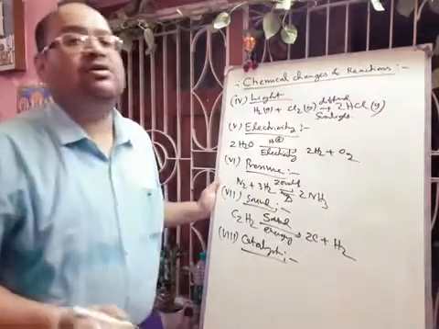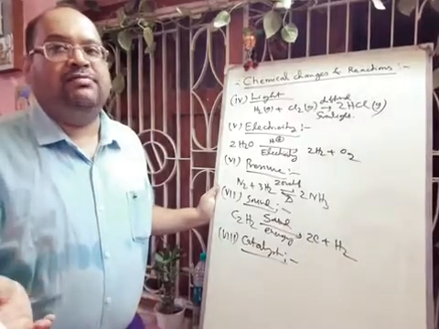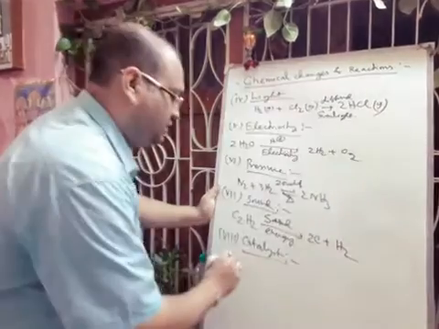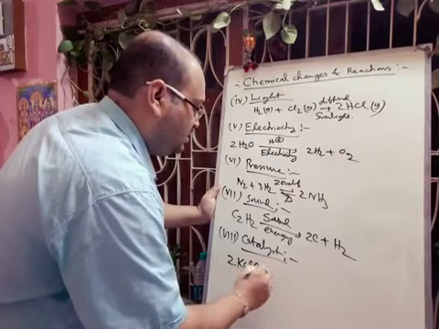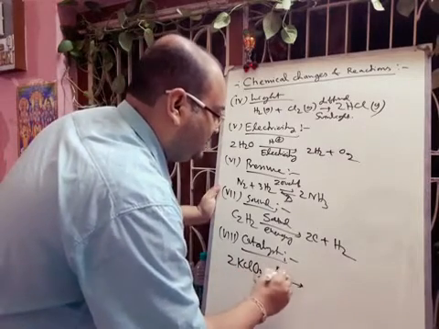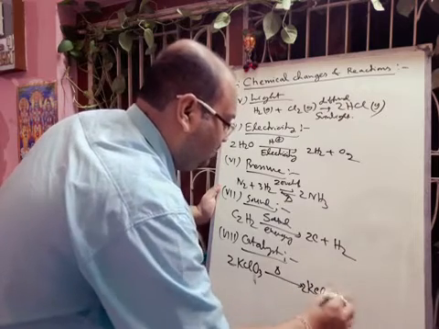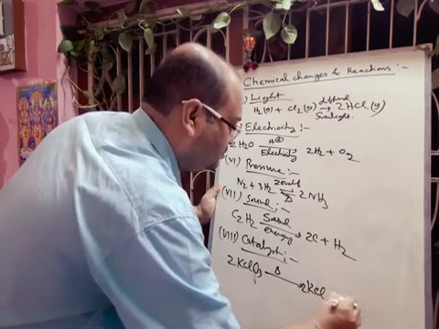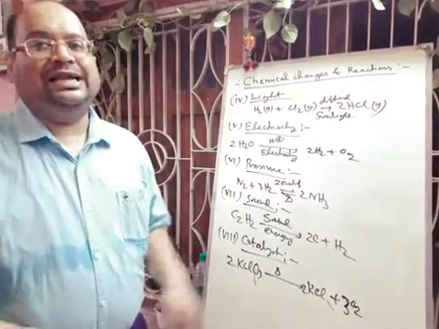All of us know the formation of oxygen gas in the laboratory. Here you have to take 2KClO3. If you apply heat, then there will be formation of 2KCl plus 3O2. In this case the temperature required is 800 degrees centigrade.